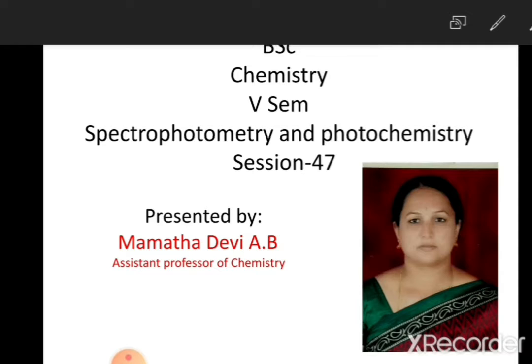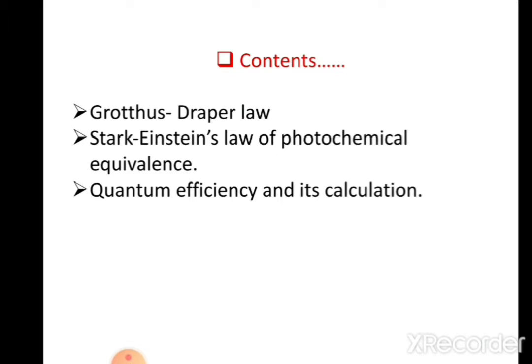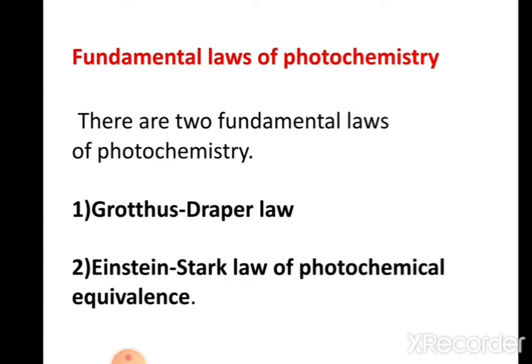In this video, I am going to explain session 47 of Spectrophotometry and Photochemistry. The contents of this video are Grotthuss-Draper law, Stark-Einstein's law of photochemical equivalence, quantum efficiency and its calculation. Coming to the fundamental laws of photochemistry, there are two fundamental laws. First one, Grotthuss-Draper law. Second one, Einstein-Stark law of photochemical equivalence.